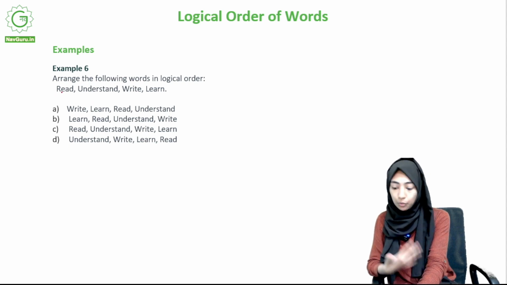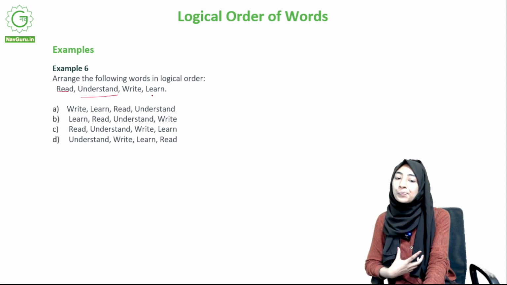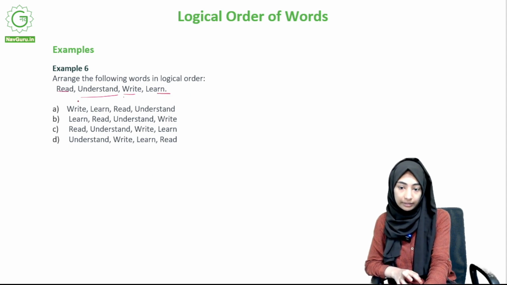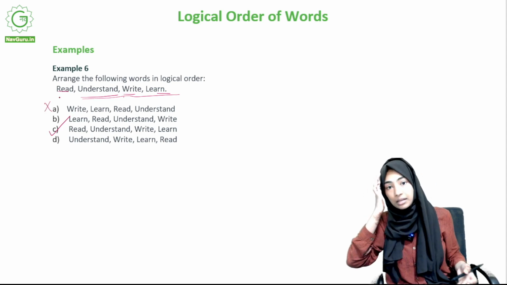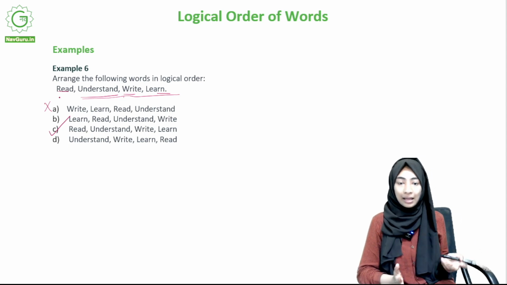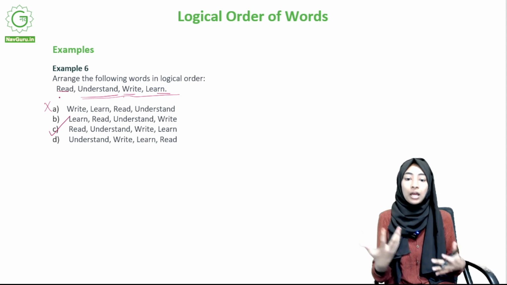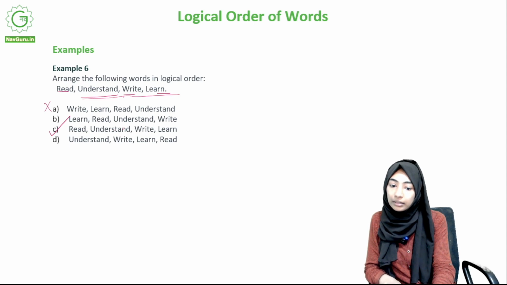It's usually supposed to be you read something and then you understand it, then, okay, some people might write it down and then learn it, right? So whatever is given here seems like the right option to me. So there is that option, but we'll just go through the other options also. Write, learn, read, understand. This is definitely not the case, because you cannot learn something without having understood it. I mean, a lot of people do that, they just mug it up, but the ideal process of learning something requires you to understand what you're learning first, right? So not this. Learn, read, understand, right?